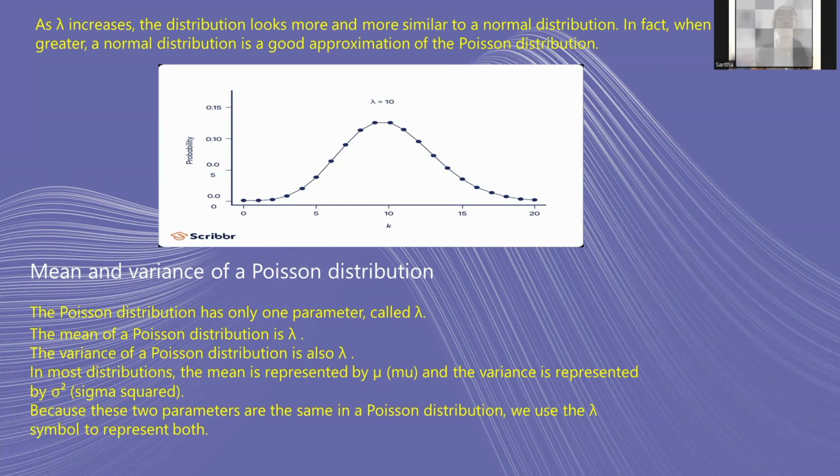The next is the mean and variance of a Poisson distribution. The Poisson distribution has only one parameter called lambda. The mean of the Poisson distribution is lambda. The variance of a Poisson distribution is also lambda. In most distributions, the mean is represented by mu and the variance is represented by sigma square. Because these two parameters are the same in the Poisson distribution, we use the lambda symbol to represent both.